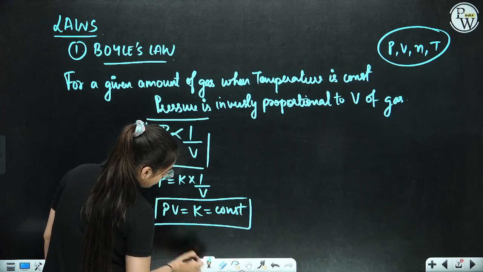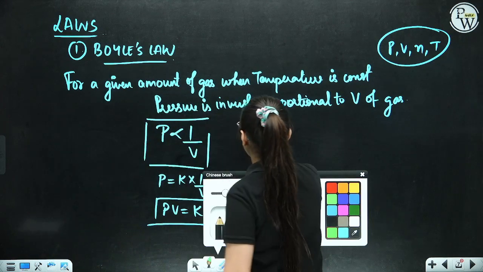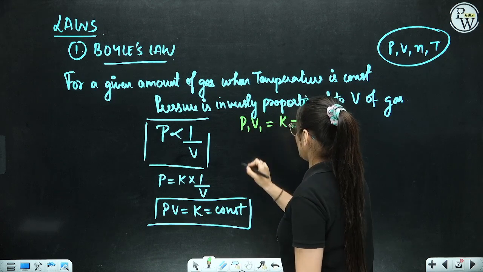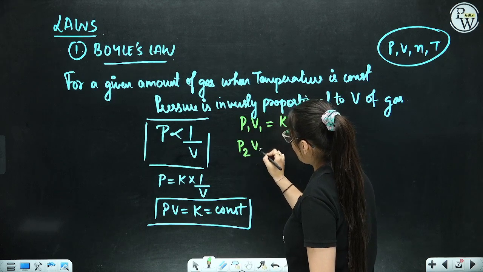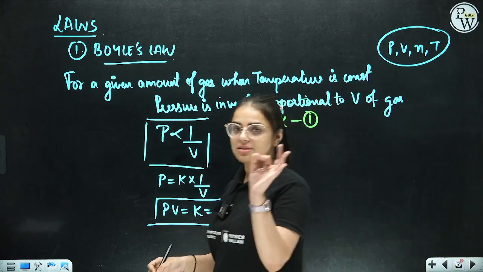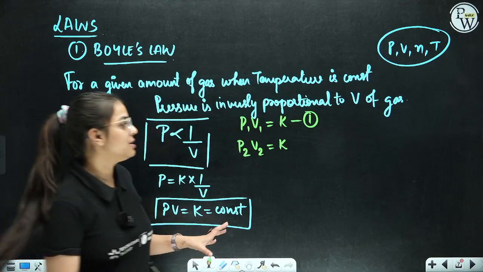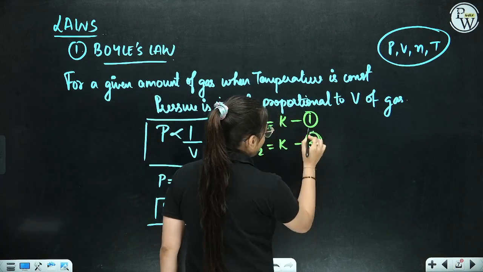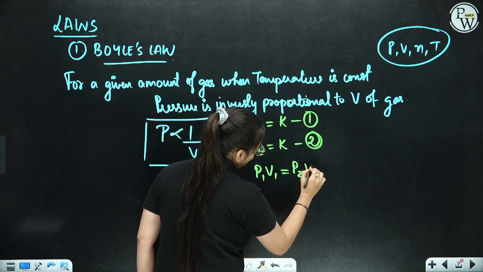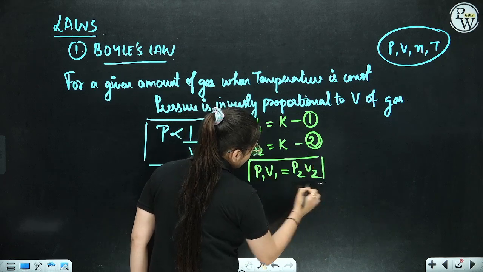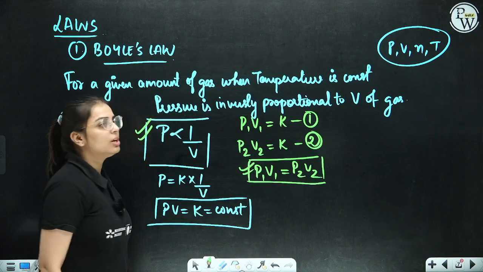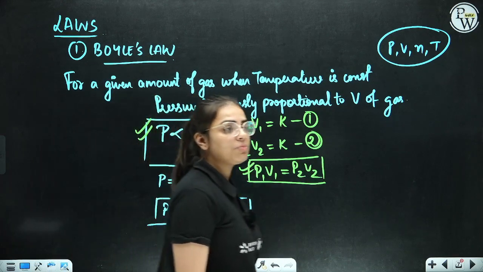So now for 2 different situations, can I write it as P1 V1 is equivalent to K? Let us say this is your first equation. Similarly, can I write it as P2 V2 is equal to K? Because the multiplication of pressure and volume is equivalent to the constant K, right? So if I am equating both, what I'm going to get? P1 V1 is equivalent to P2 V2. So this is my first formula, this is my second formula with regard to Boyle's law.